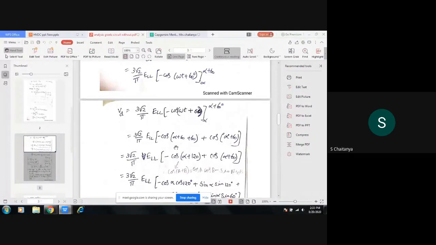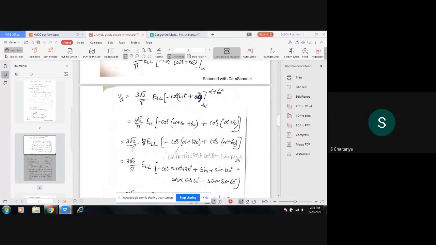Now here 60 plus 60 is 120. Cos alpha plus 60 is in the form cos A plus B. The single term is in the form of cos A plus B. So the cos A plus B formula is cos A cos B minus sin A sin B. Substitute in that formula. So the A term is alpha, the B term is 120.